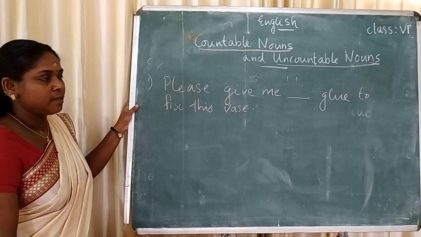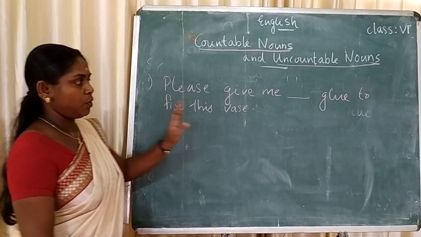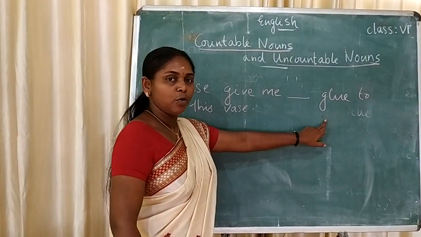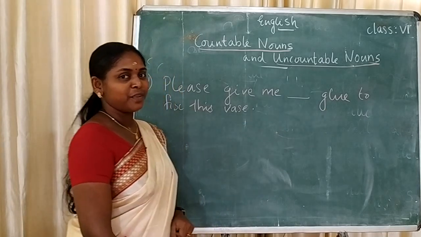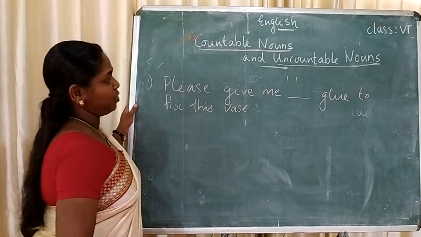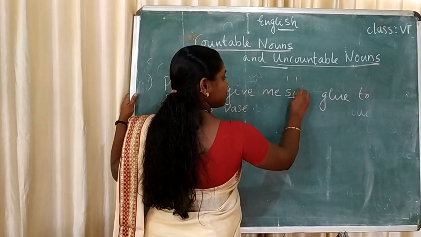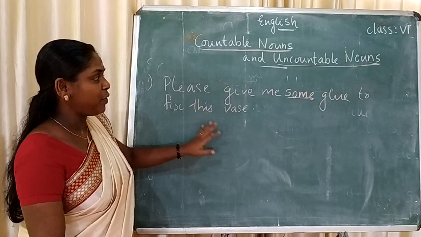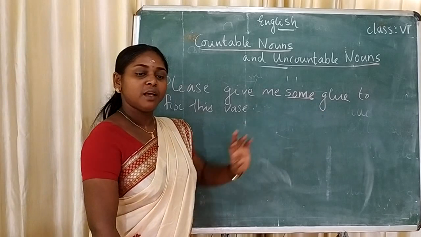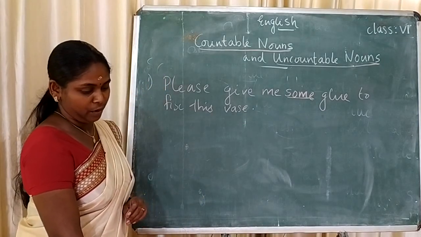Is it a countable or uncountable noun? It's an uncountable noun. So we can use some. We have already discussed that we can use some with both countable and uncountable nouns.